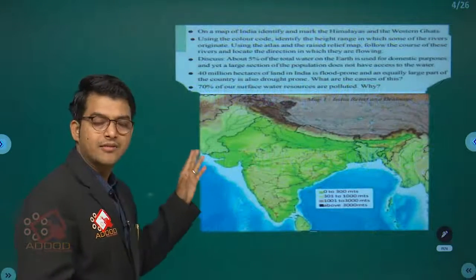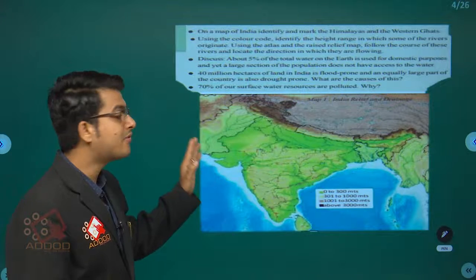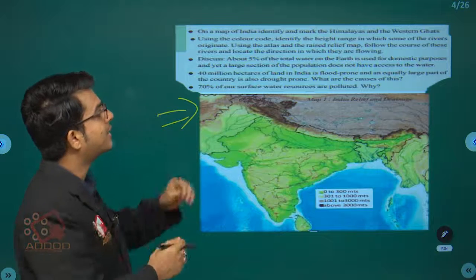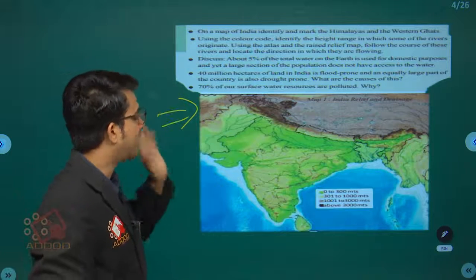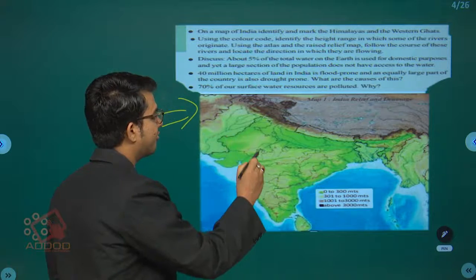In the first page of your textbook, in chapter number 5, you will see this picture, a map of India, and it asks you to identify and mark the Himalayas and the Western Ghats. So the textbook is asking you to mark the Himalayas and Western Ghats.